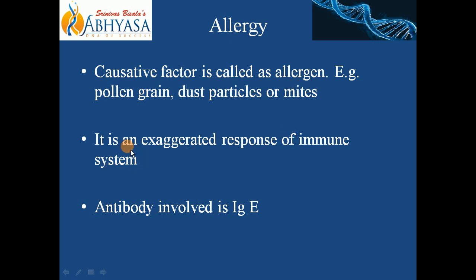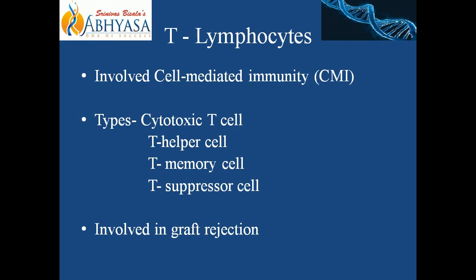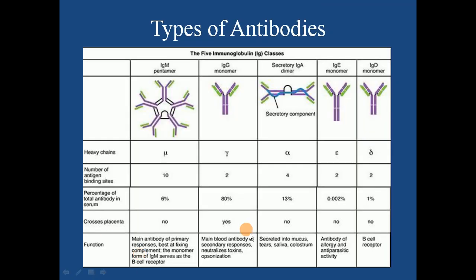See, I have written here exaggerated response of immune system. Now the antibody involved is the IgE type. Here we had seen, if you recall, in this particular chart, this was your IgE antibody and here I have written antibody of allergy. Okay.